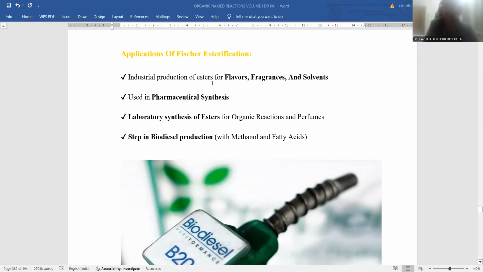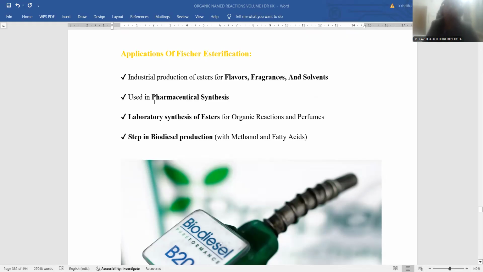Industrial production of esters: esters are very essential flavoring agents, with a fragrant, fruity smell. Wherever ester formation takes place, it introduces that fruity smell within the system. Since esters are associated with fragrance, that is the reason they work as flavors and fragrances and as solvents as well. Ethyl acetate is a good solvent in the organic industry, in organic synthetic protocols, even drug manufacturing.